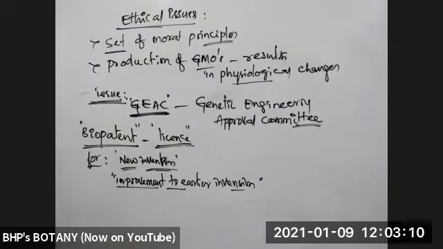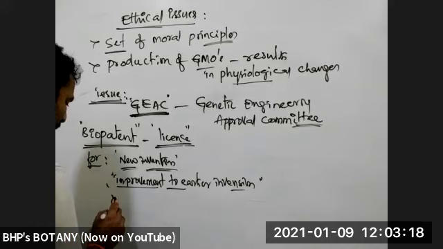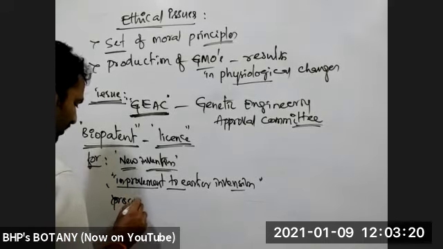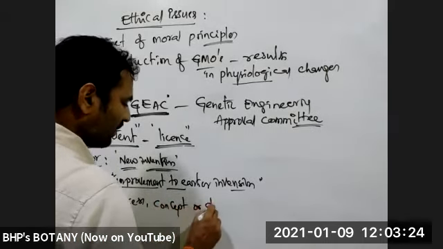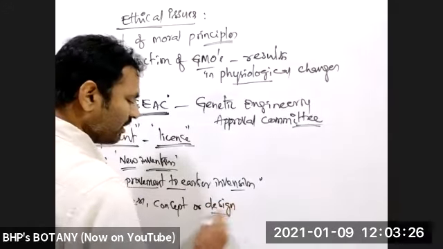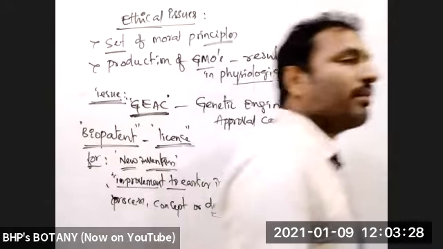And another one is there: the process of generating a product, as a concept or design. A process or concept or a design which is related to the production of a product.